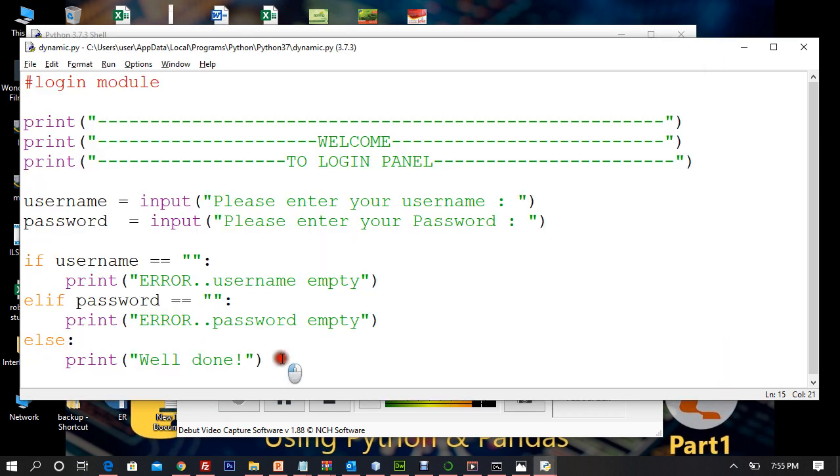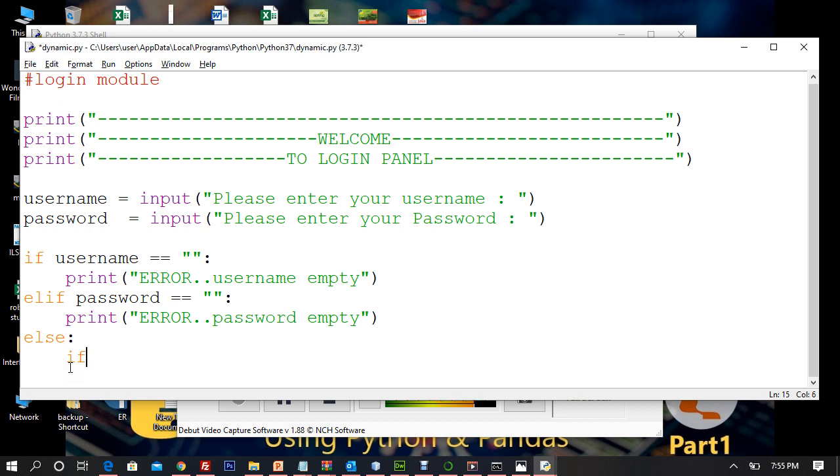But I don't want to do well done, I want to check now another thing, else if, right? Now all the statements that I've asked, the question that I've asked you for conditional formatting are coming true. What was that? If, yeah, elif, and then else and if. Now this if is inside this else block because now you want to check another statement.